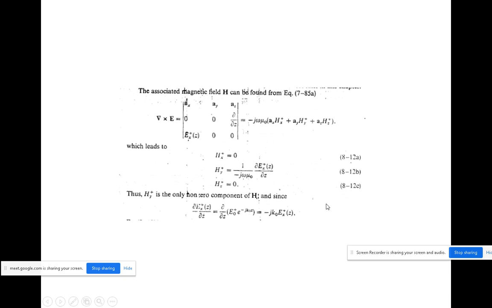Then next, the associated magnetic field. In the magnetic field equation, as we already learned, it is written as it is.